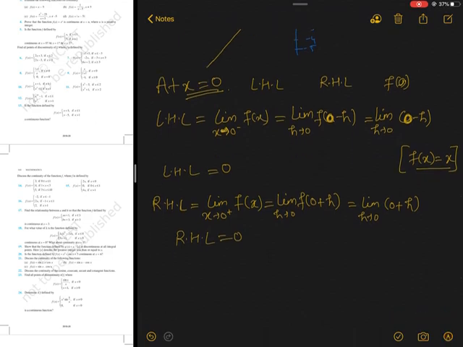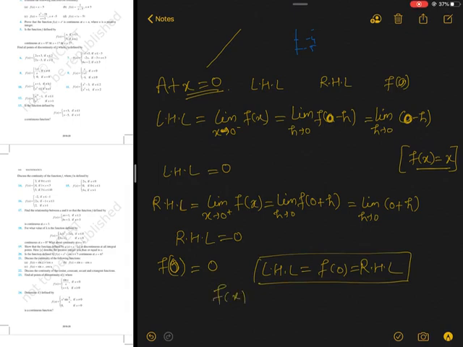And if you check the value f of 0 at the point 0, this is also behaving in this manner, so it will give 0. So here it is visible that LHL equals to f of 0 equals to RHL, hence f(x) is continuous at x equals to 0.